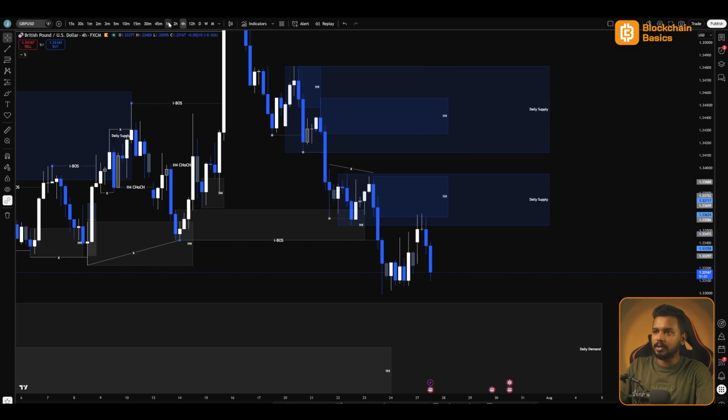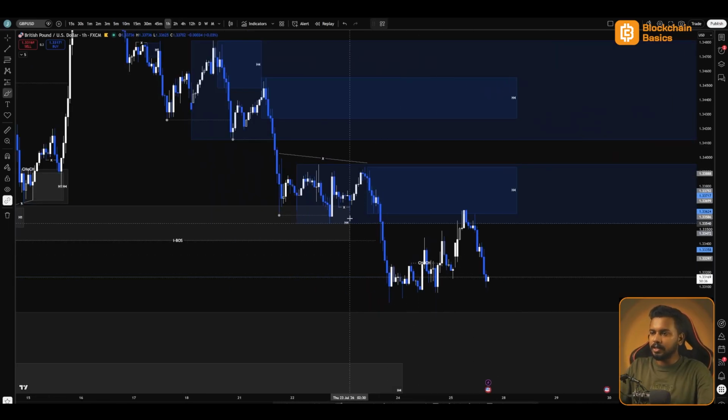Now let's see this on the H1. So looking at the recent price action on the H1, we can see that after a lot of consolidation over here, price just pushed towards the upside, mitigated this H4 supply, and from here price is reacting to the downside. So we have liquidities built over here, price is targeting this liquidity.